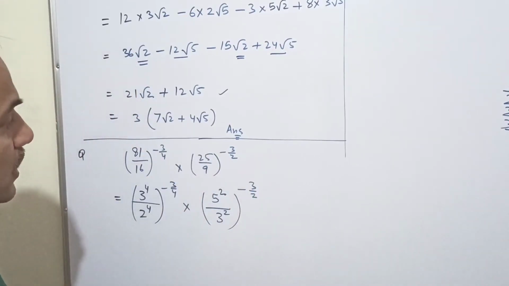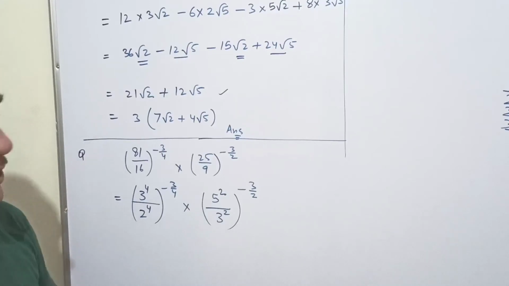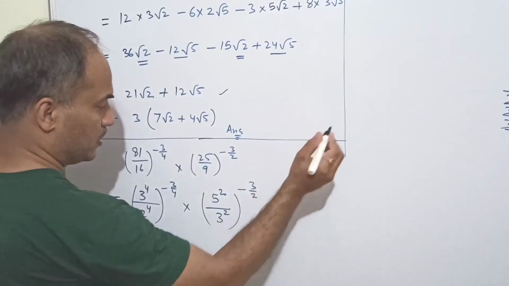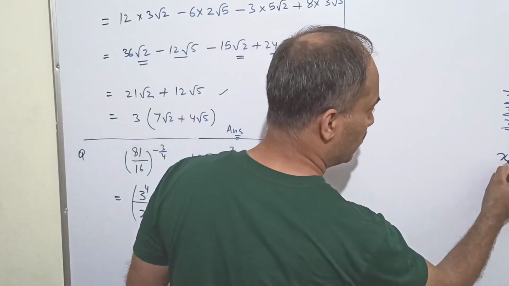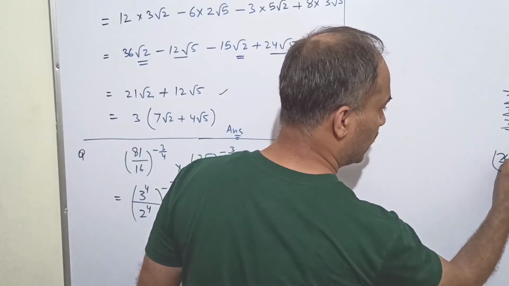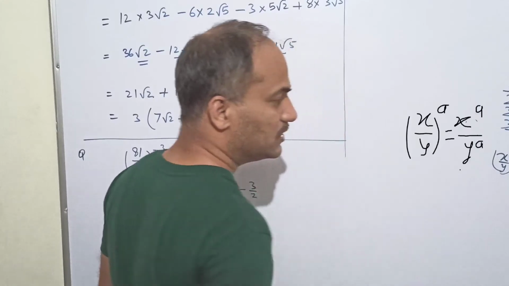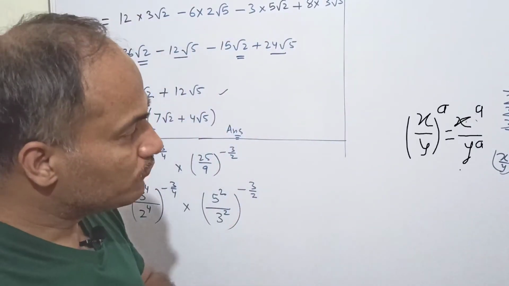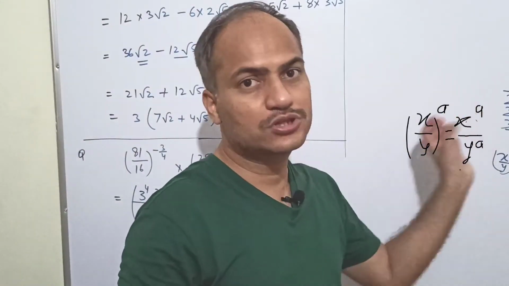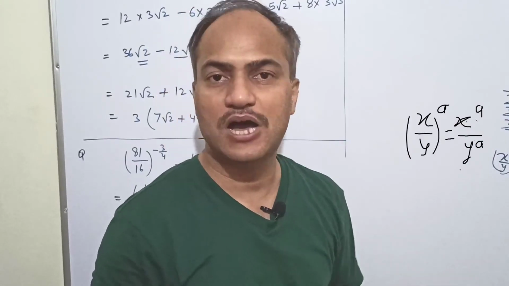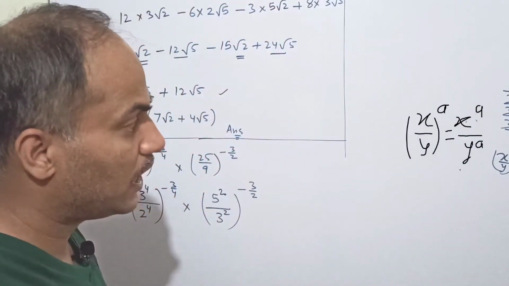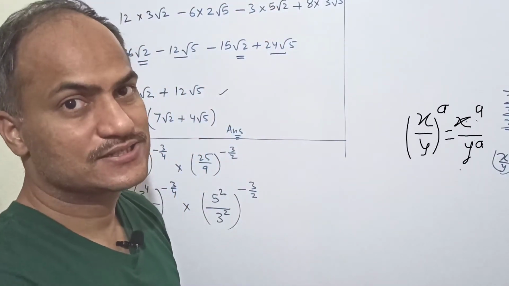Clear? Now we have one formula: x upon y whole to the power a is equal to x to the power a upon y to the power a. This was the formula. Formulae can be applied from both sides, from LHS as well as from RHS. Here we are applying the formula from RHS.